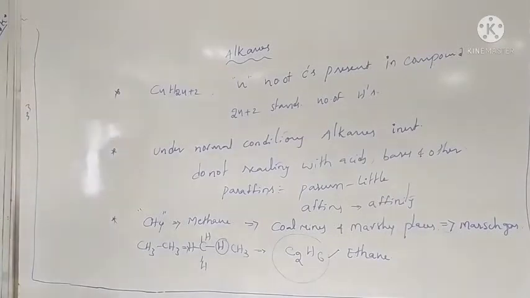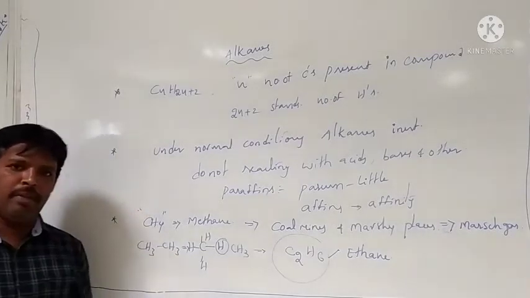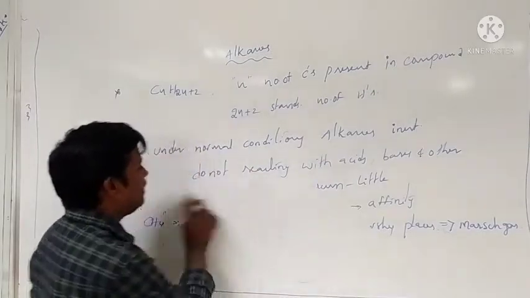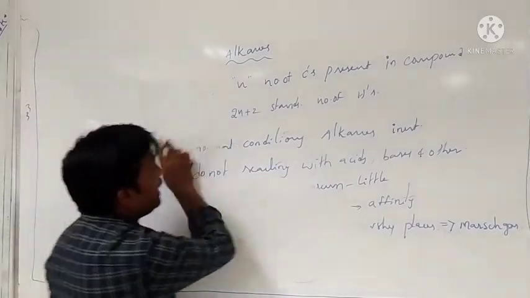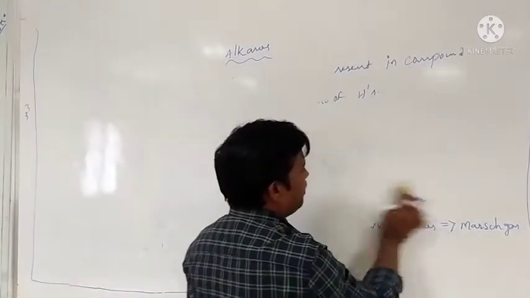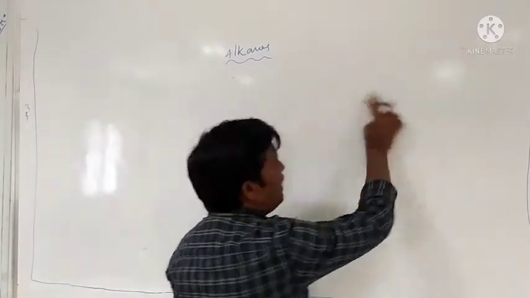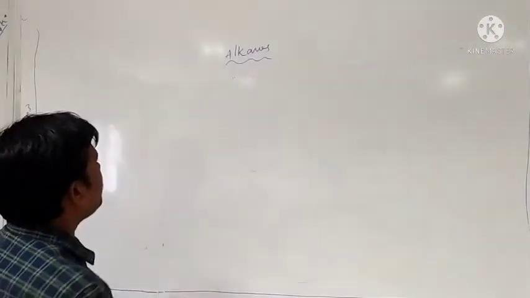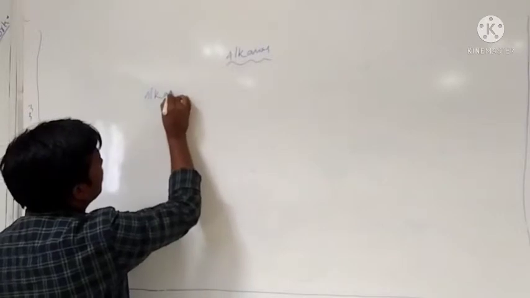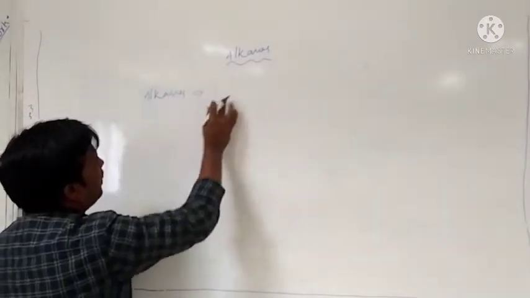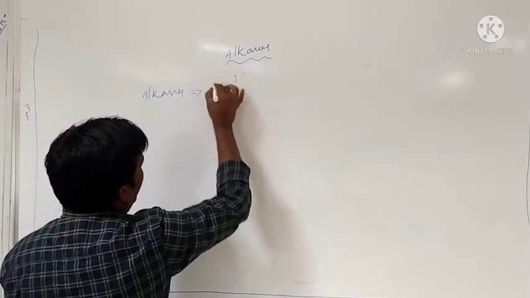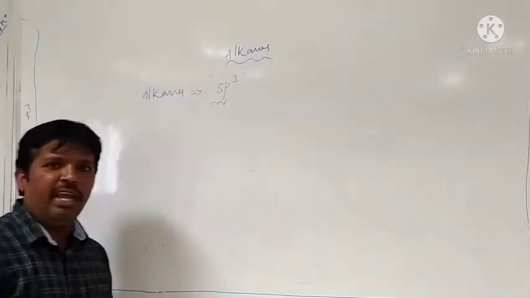Then we go for the structure of methane. In alkanes, the carbon participates in sp3 hybridization.